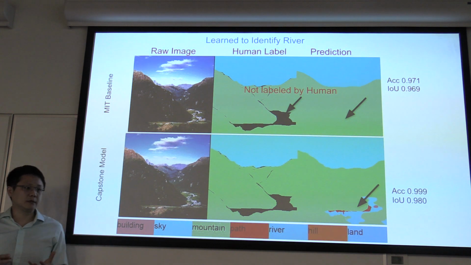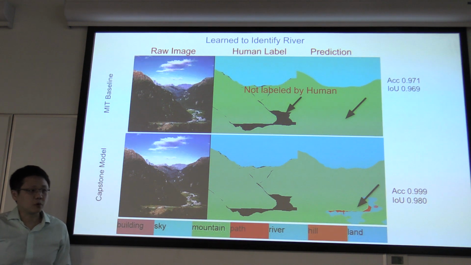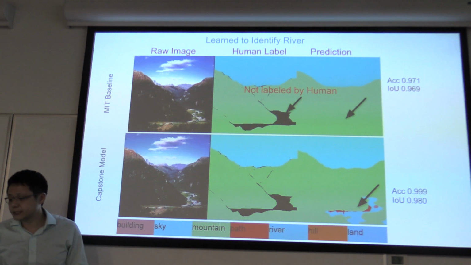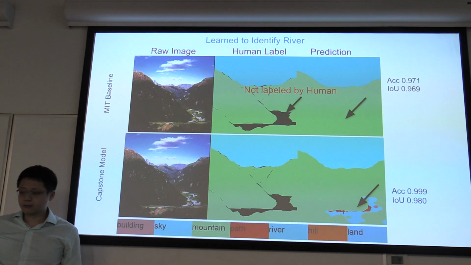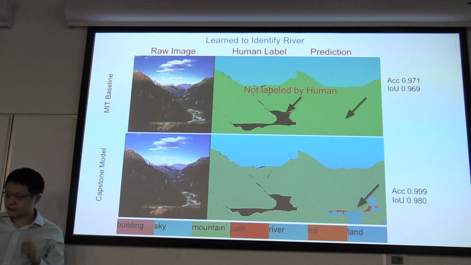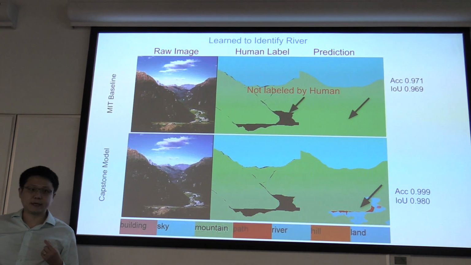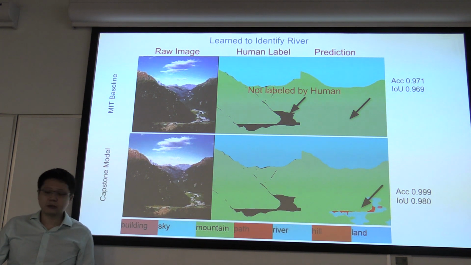The human didn't label these rivers, but our artificial intelligence model learns from other experience and labels these missing rivers, and also identifies some pathways and buildings along these rivers. Even though the accuracy increased only slightly, like 2 points, the details are more important.